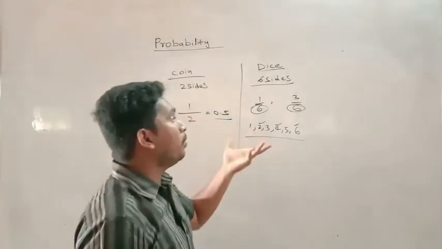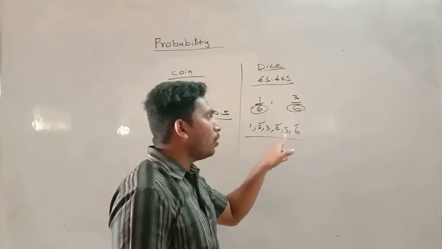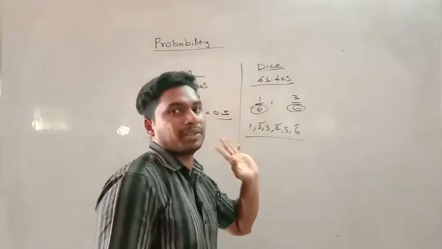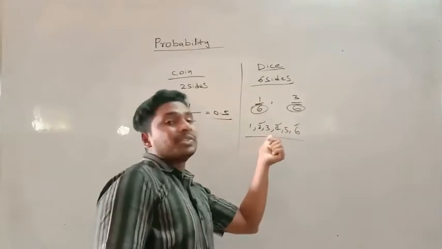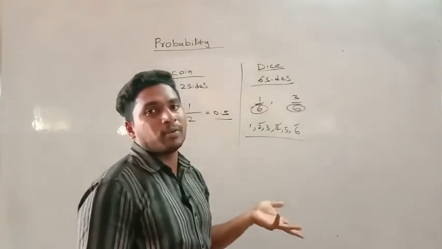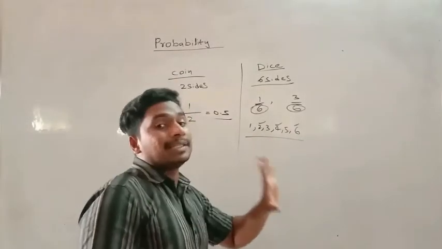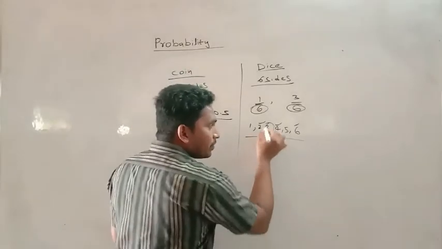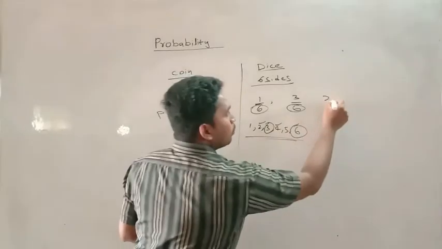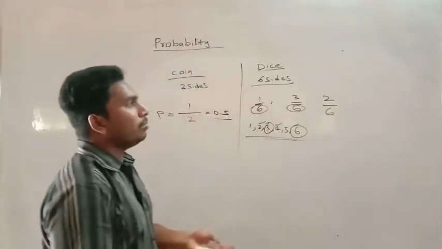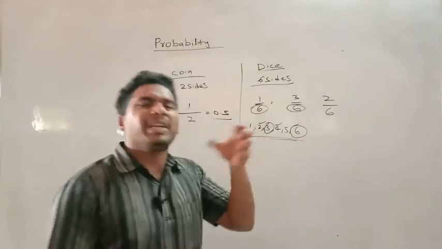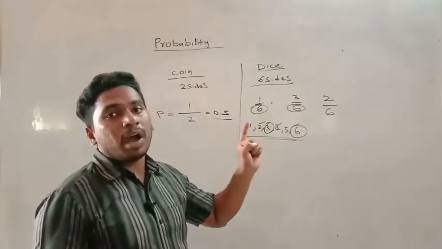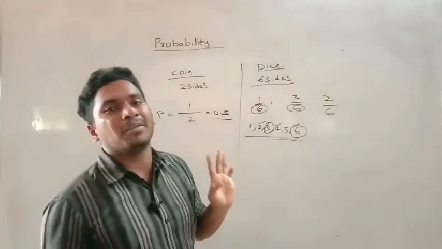What is the probability that it is 5? How many outcomes are there? One outcome out of the total 6, 1 by 6. What is the probability that it is 3? 1 by 6 again. What is the probability that it is a multiple of 3? How many are there? 3 and 6, so 2 by 6. The basic formula never changes: the desirable outcomes by total number of outcomes.